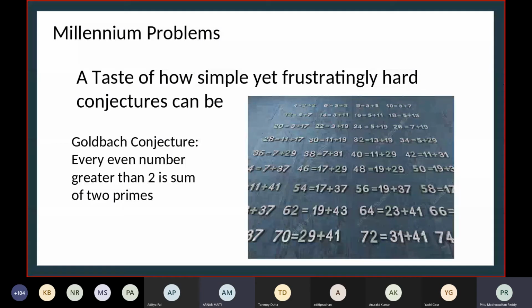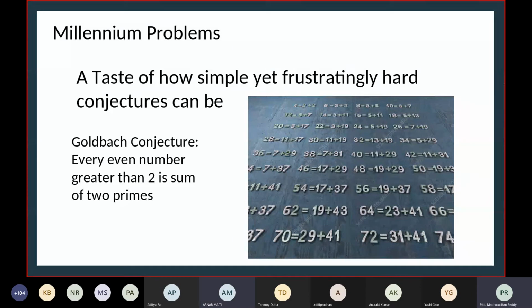It's very simple. You take any even number greater than 2, and it should be the sum of 2 prime numbers. Suppose you take 4, 2 plus 2; 6, 3 plus 3; 8, 3 plus 5; 10, 5 plus 5, or 3 plus 7. There can be multiple possibilities, but fine. This also is observed to be true up to trillions of large numbers, but there is no proof yet, or disproof. There is no counterexample, and no one has proved why it's happening.